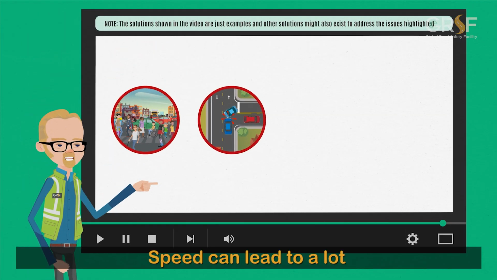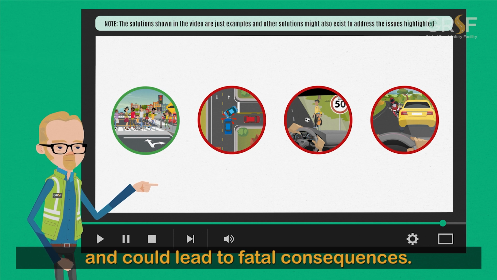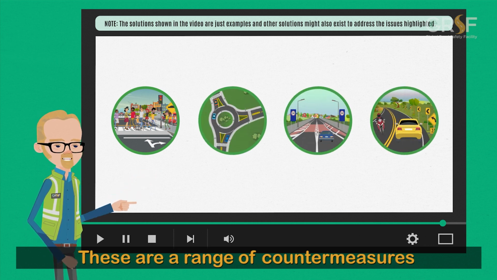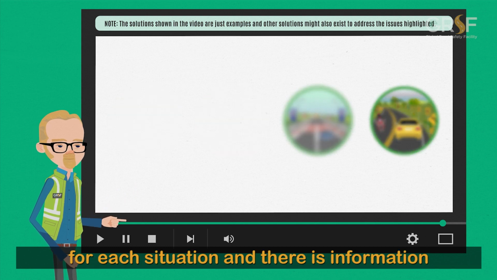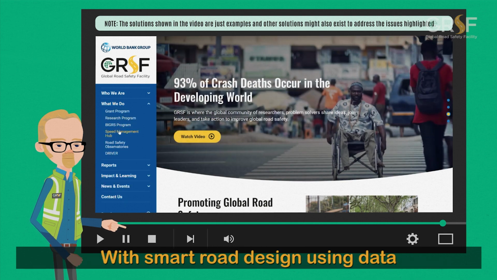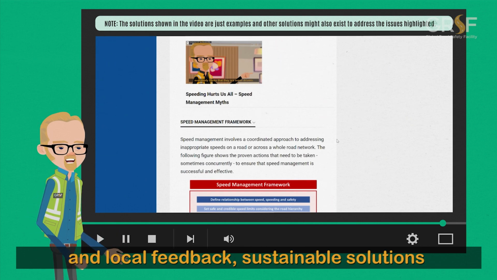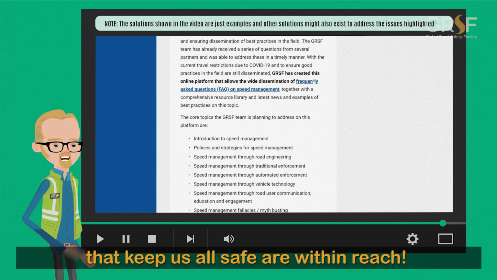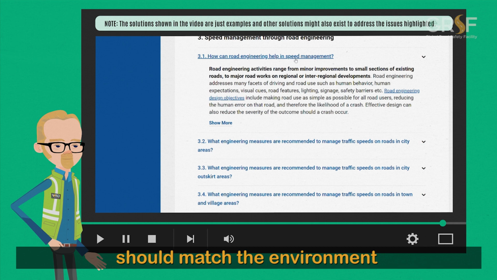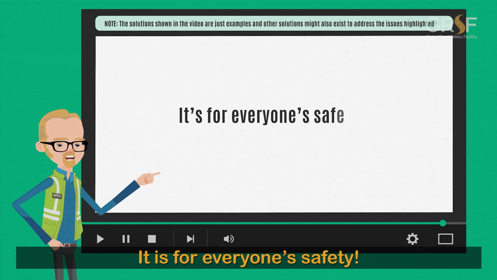Speed can lead to a lot of different types of safety problems on different types of roads, and could lead to fatal consequences. There are a range of countermeasures for each situation, and there is information available on when, where, and how to use them. With smart road design using data and local feedback, sustainable solutions that keep us all safe are within reach. Road design and speeds should match the environment and vulnerability of the users. It is for everyone's safety.